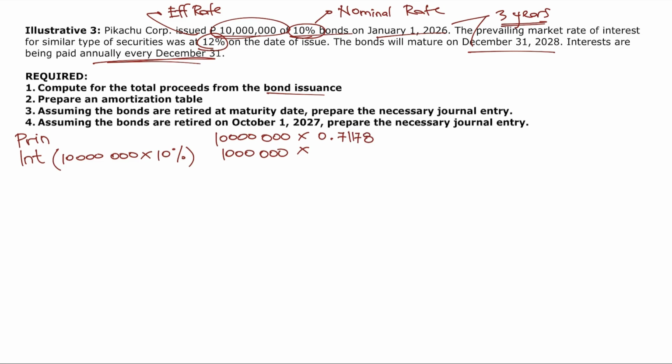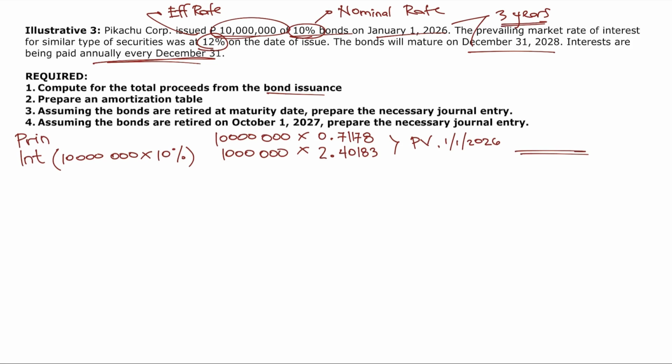Right? Then, MR mo, lalabas yung present value factor of ordinary annuity of 1 which is equal to 2.40183. Okay? Then, magkano ang present value natin on January 1, 2020, which is the final answer na nga sa number 1.